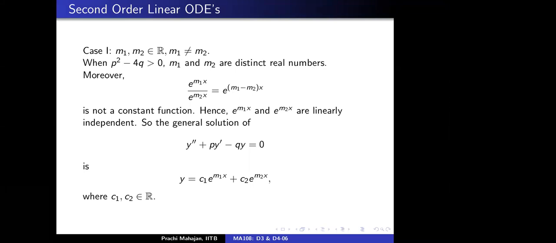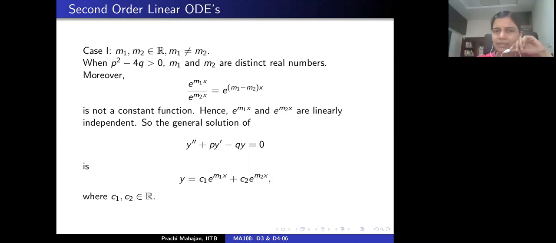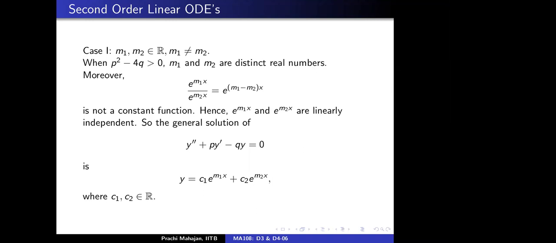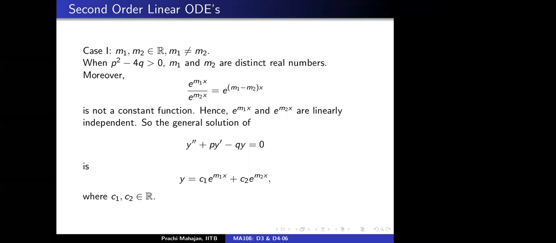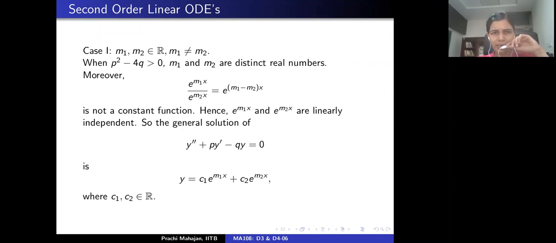Ma'am, why did we say that e to the power m1x upon e to the power m2x is not constant and hence they are linearly independent? So f and g are two functions, and they are linearly independent if neither is a scalar multiple of the other. Okay, got it. Yes, correct. There's nothing more to it. Okay, all right. So this was the very first scenario.